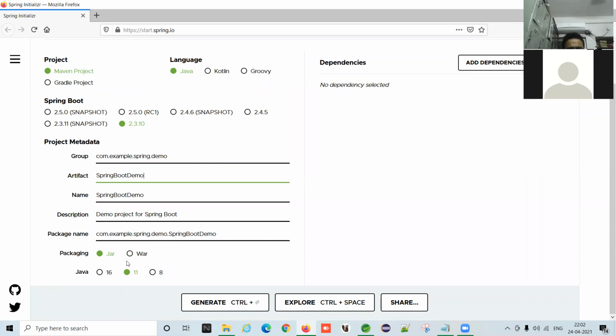War file is web archive, jar file is Java archive. Don't be confused. We are going to build a web application, but still we use a jar file. This is the specialty of Spring Boot, and this is why we use Spring Boot. Not only this feature, there are a number of features you can find. And the Java version, we are going to use JDK 8.